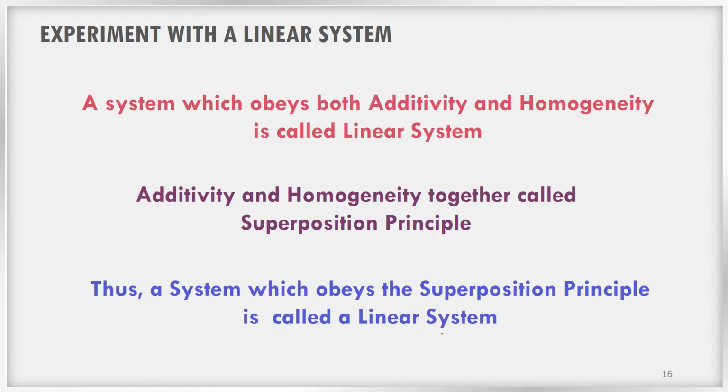Together, a system which obeys both the additivity property and the homogeneity property is called a linear system. This is very, very important.